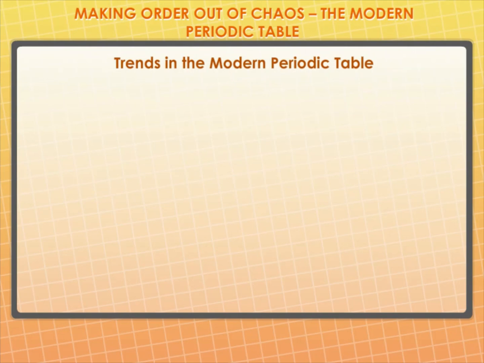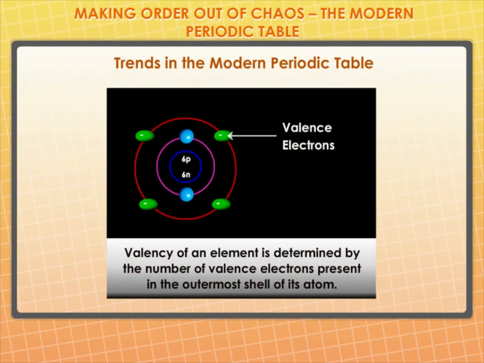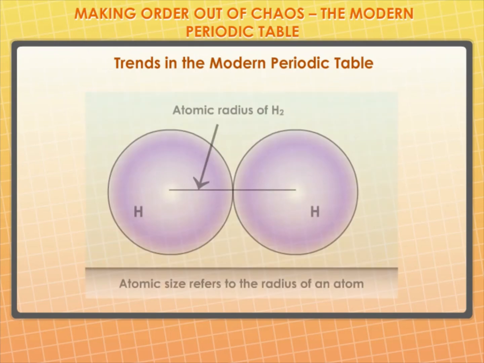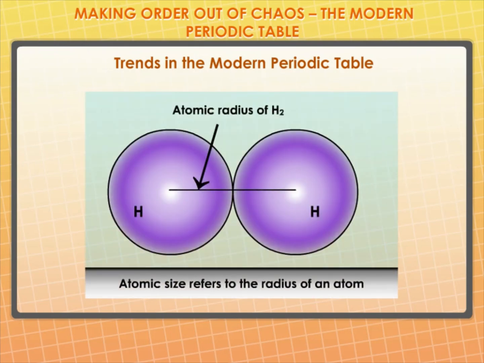Trends in the modern periodic table. As you know, the valency of an element is determined by the number of valence electrons present in the outermost shell of its atom. The term atomic size refers to the radius of an atom. The atomic size may be visualized as the distance between the center of the nucleus and the outermost shell of an isolated atom. The atomic radius of a hydrogen atom is 37 pm, picometer. 1 pm is equal to 10⁻¹² m.